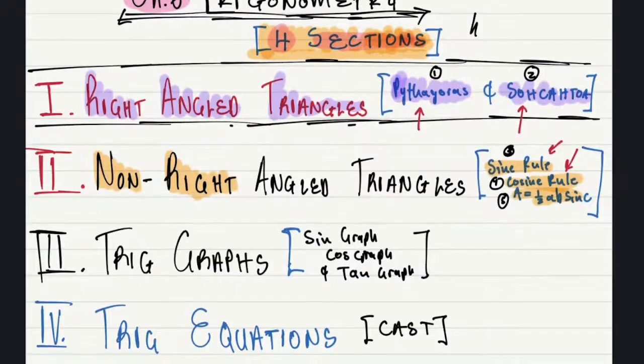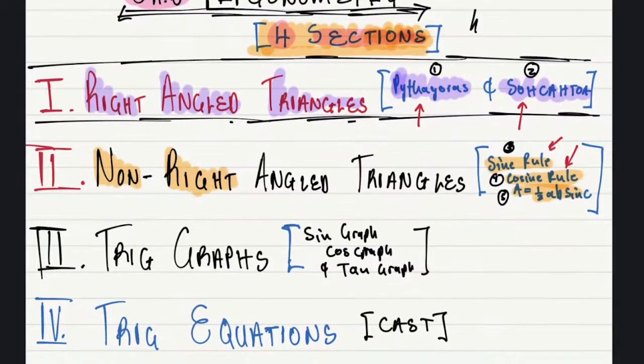Good. So chapter 6, if anybody comes to you and says, hey, do you know trigonometry? You say, I'm on my way to mastering it. They say, how are you going to do it? You say, I must thoroughly know all the 4 sections of trigonometry: right angle triangles, non-right angle triangles, the trig graphs and how to sketch them, and the trig equations, how to solve a trig equation using the CAST diagram. When you know that, you are done.